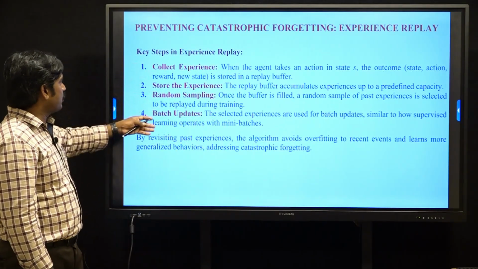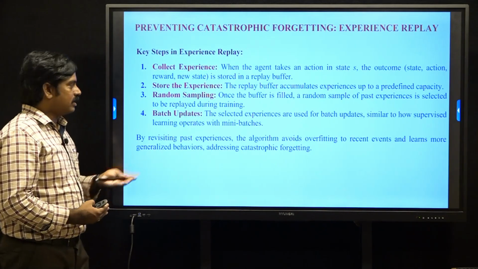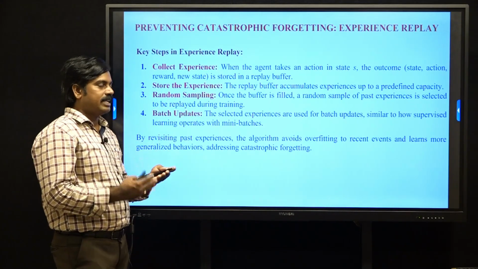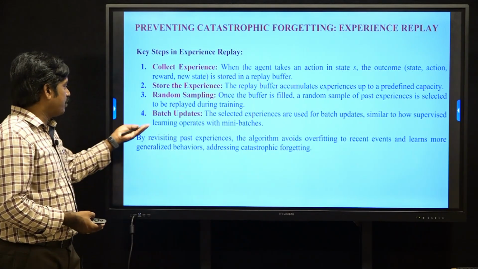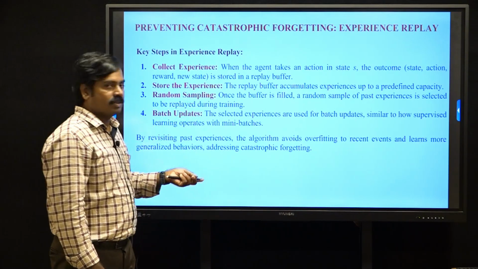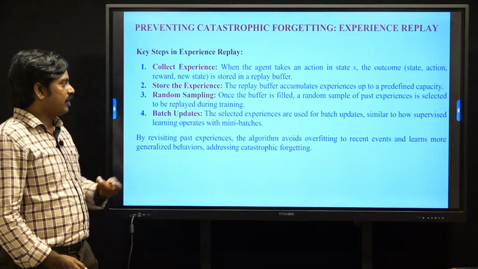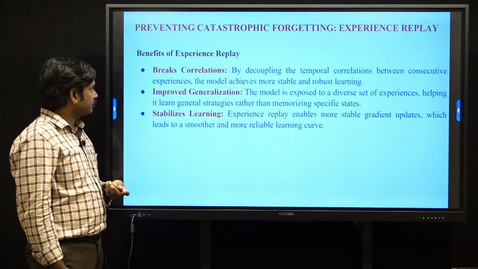So these are the four steps in experience replay. First, collect the experience and store it. Then, once the buffer is filled, apply random sampling and update in batches. This is the process in experience replay to retain the previous knowledge of the agent.